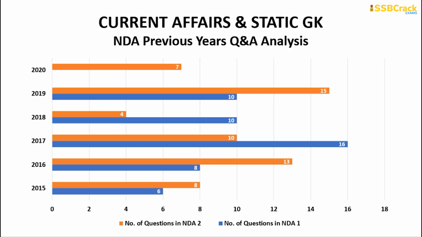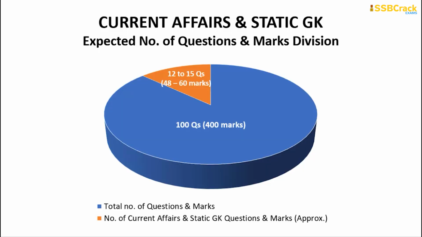We can see that the number of questions from this section was very gradually reduced, from 15 all the way up to 7. It clearly indicates that this particular section is not very predictable, but still, if we try to predict the flow pattern that I mentioned here, I can say that you may get 12 to 15 questions in this exam, and answering all of them properly, you will be able to score 48 to 60 marks in this examination.